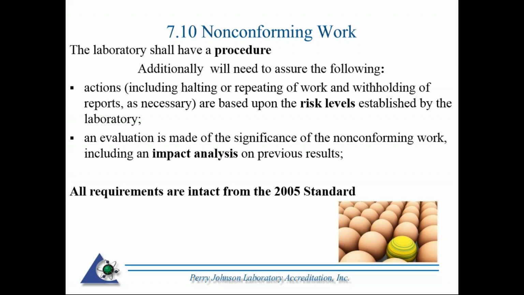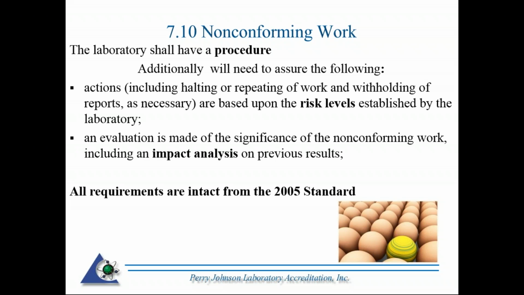Non-conforming work, not just testing or calibration, is broadly non-conforming work. The laboratory is still required to have a procedure. Additionally, I need to see the following. These next two bulleted items are additions. Actions including halting, repeating of work, and withholding the report as necessary or based upon the risk levels established by the laboratory.